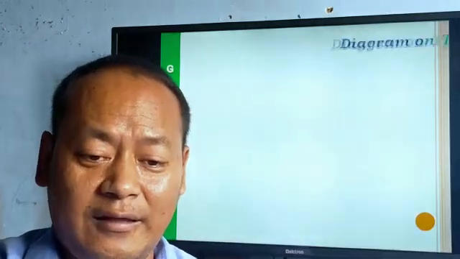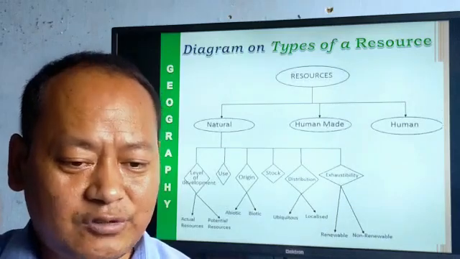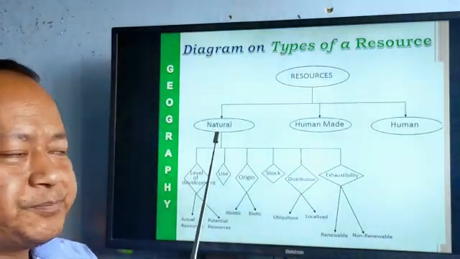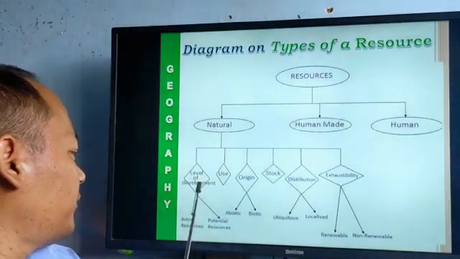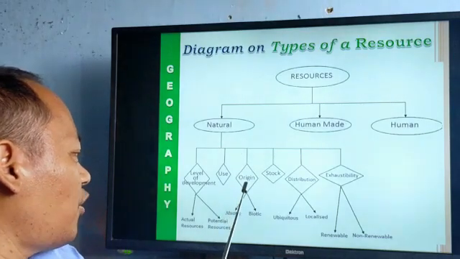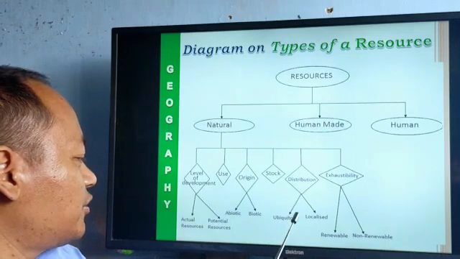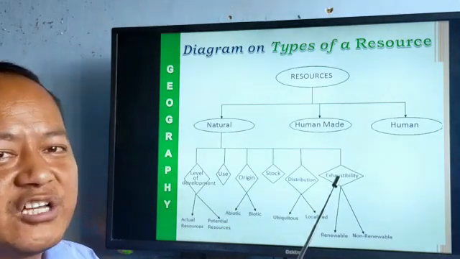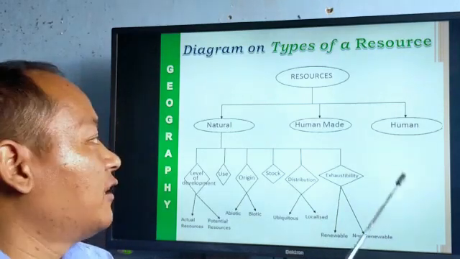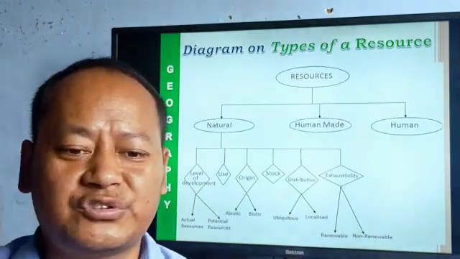Now let us look into the diagram of types of resources. As I said, first we have natural resources. On the basis of level of development, we have actual resources and potential resources. On the basis of origin, we have abiotic and biotic resources. On distribution, we have ubiquitous and localized. And on exhaustibility, we have renewable and non-renewable resources. The second one is human-made, and the third one is human resources.